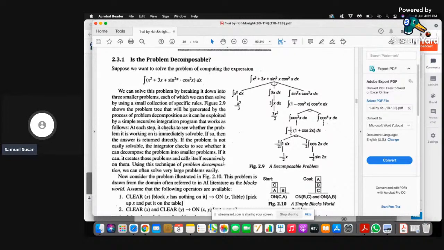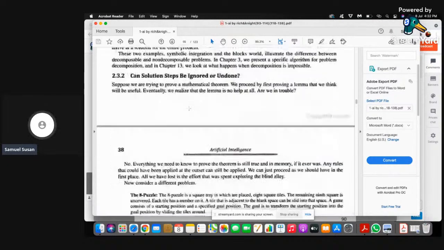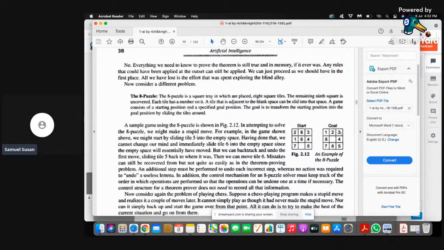And the next one: can solution steps be ignored or at least undone? There are three important points given there. If you go to the next page, which is page number 40: is it recoverable, is it ignorable, or is it irrecoverable? Before solving a problem, we need to consider these three points. Sometimes it is ignorable, because when you want to prove a theorem, you do several steps, and if you feel that that is not going to yield the result, you can simply ignore them and start over again. That gives you the concept of ignorable.